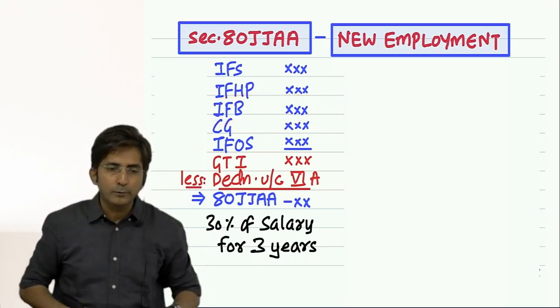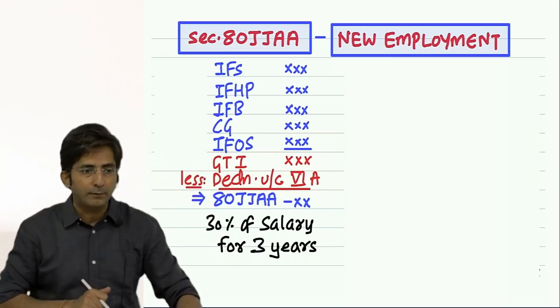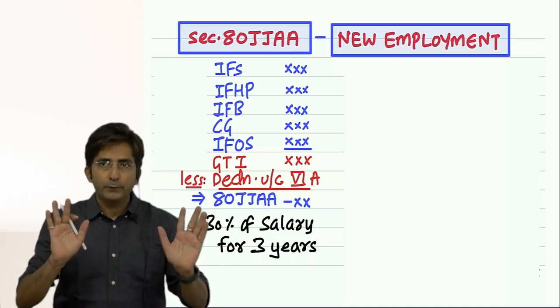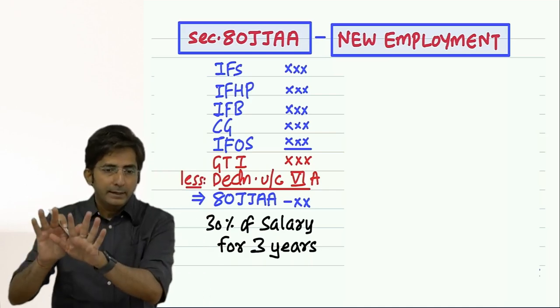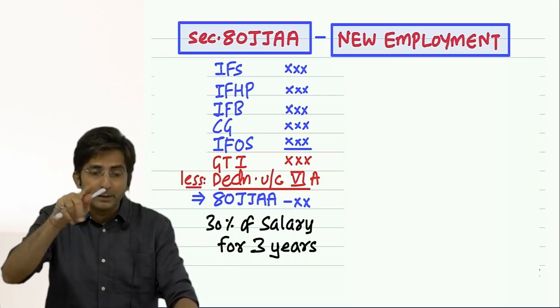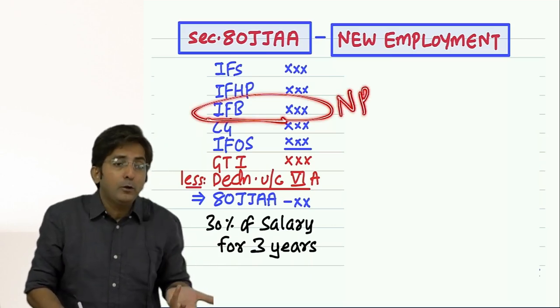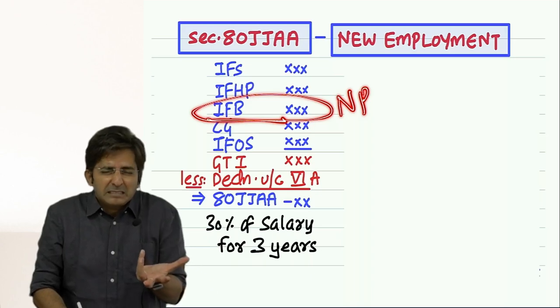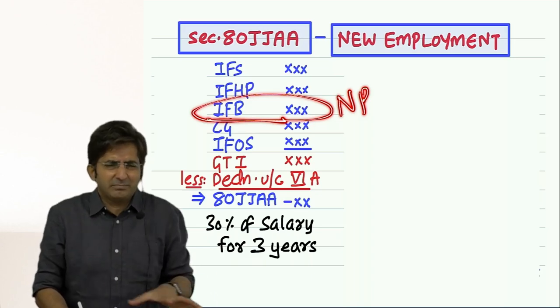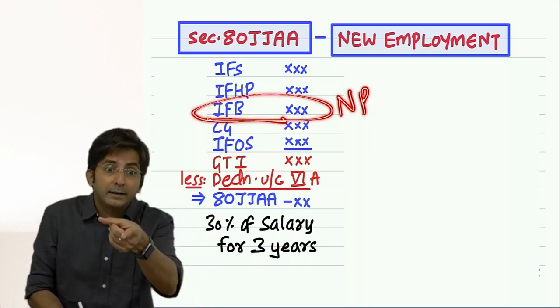In accounts, in the trading profit and loss account, whatever salary we pay to staff, where do we write it? Profit and loss account, debit side. And after debiting staff salary and other expenses, we get the net profit. And this income from business is nothing but net profit only. And net means net after deducting all expenses including staff salary.